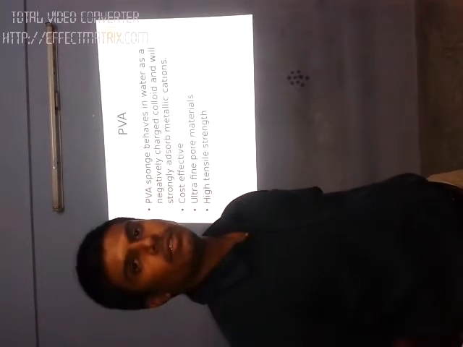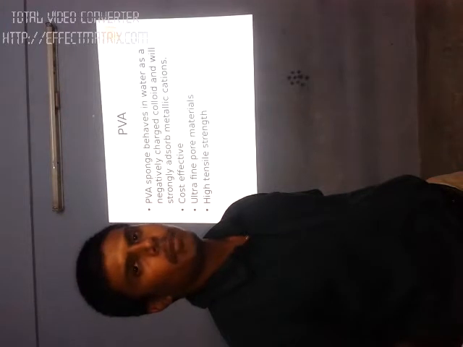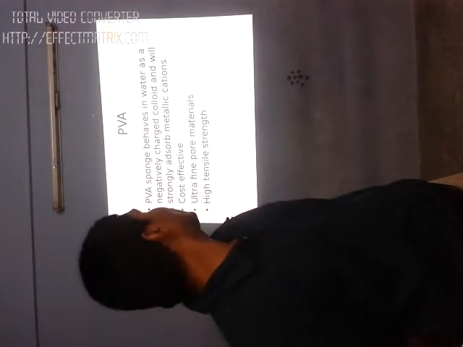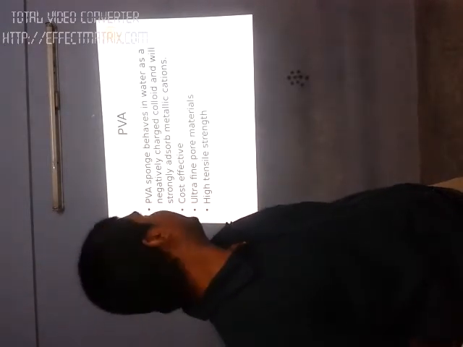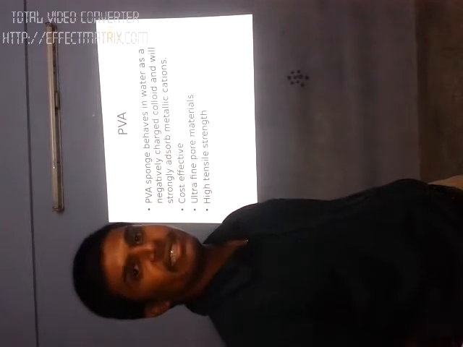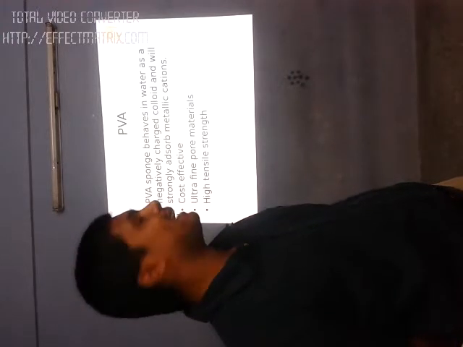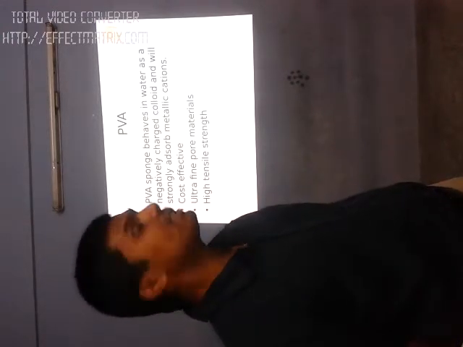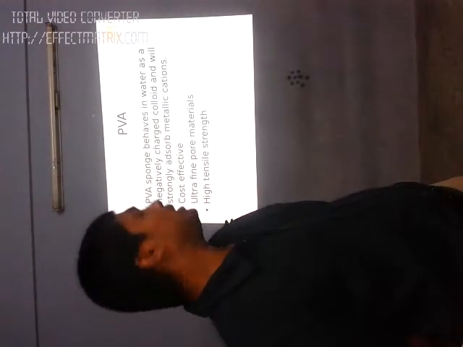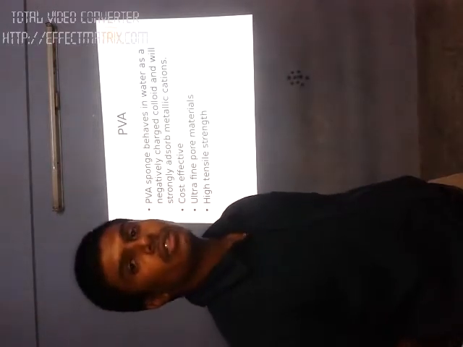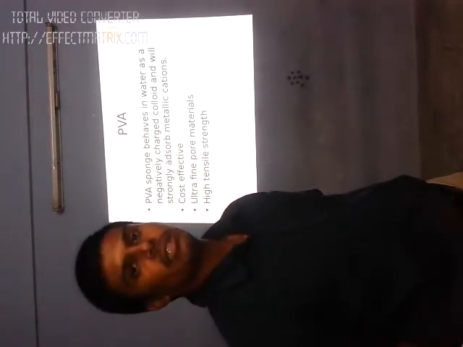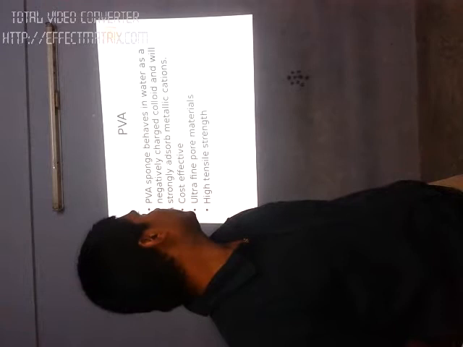Next. Here I have chosen polyvinyl alcohol as a polymer. Why have I chosen this polyvinyl alcohol? Because polyvinyl alcohol gives negatively charged colloids when dissolved in water, and these negatively charged colloids absorb metallic cations. Also, the cost of PVA is very low, and one can create ultra-fine pores in the material. Also, the tensile strength of the polymer is very high. For this reason, I have chosen polyvinyl alcohol here.